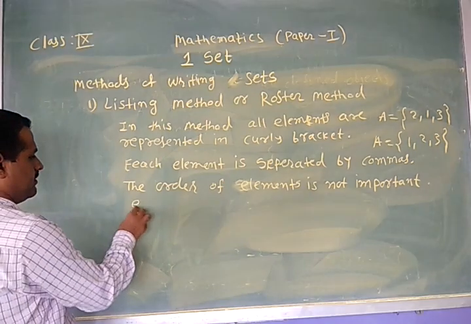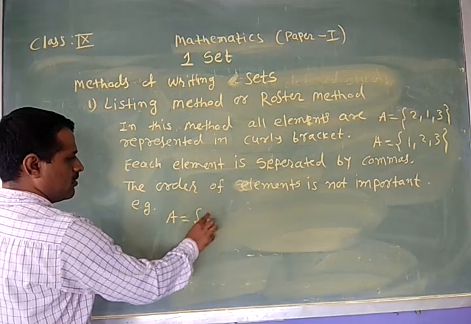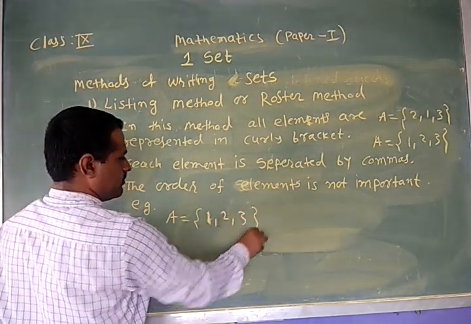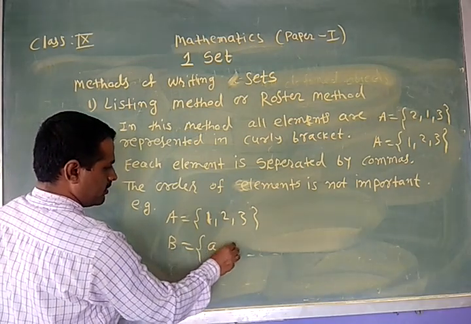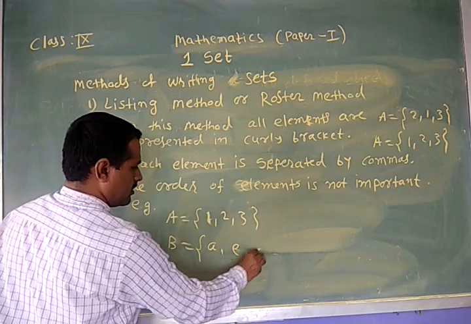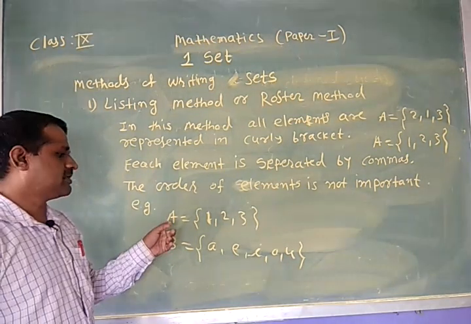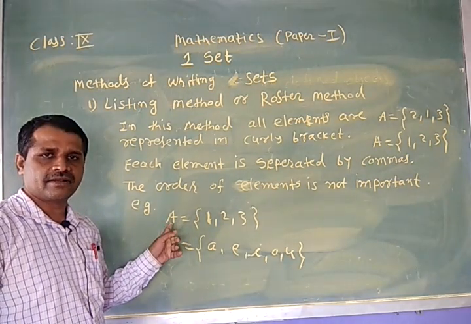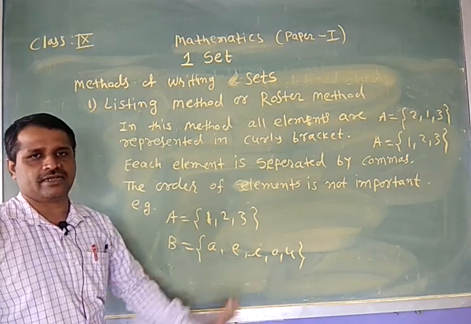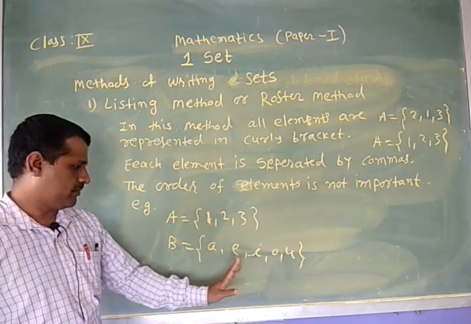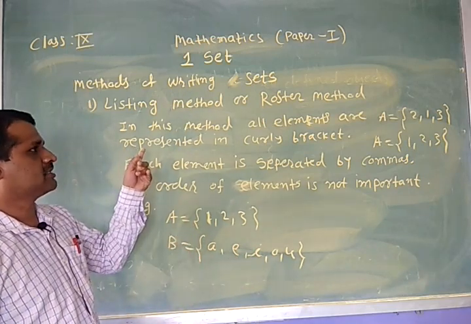Then example. Write on the same example here. A is equal to 1, 2, 3. Another example. B is equal to a, e, i, o, u. Again, look at it. The name of the set is represented by a capital letter, but the elements of that set are written in small letters: a, e, i, o, u. These are the two examples which are represented by the listing method.